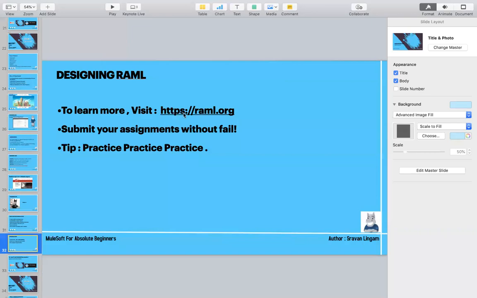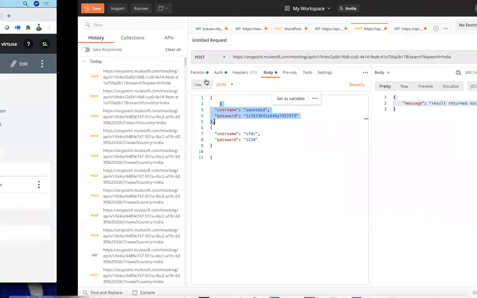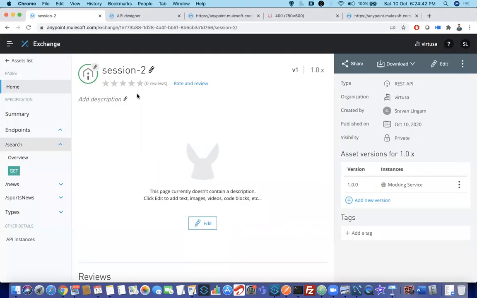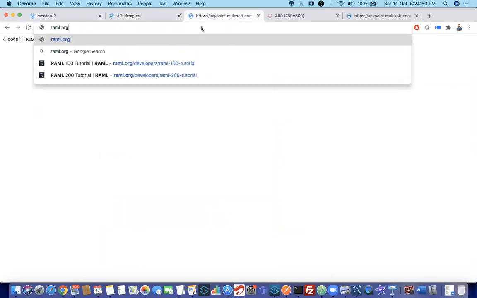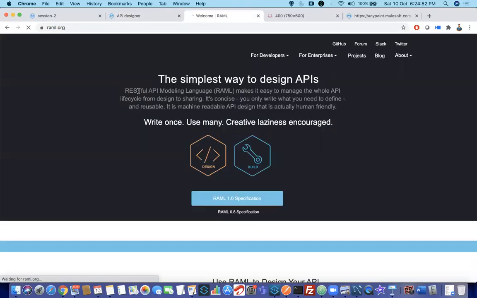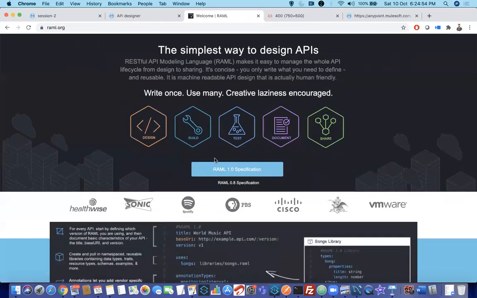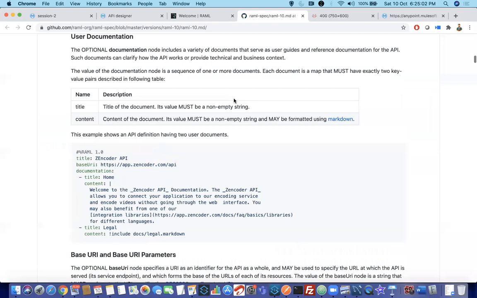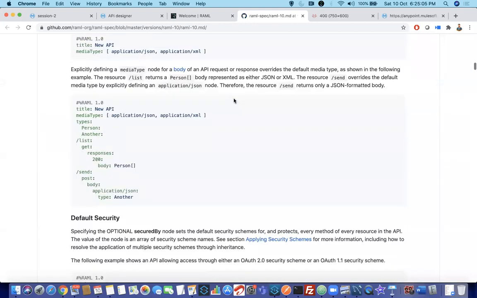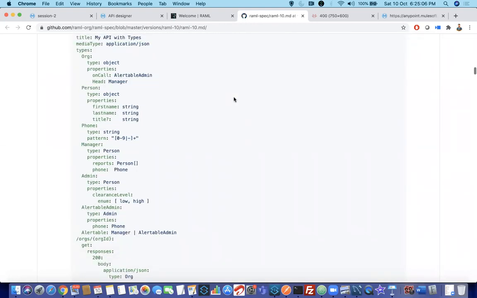To learn more, we have many features, but these are very good features. If you know these things, it is enough. But still you have fragments, types and all. If you want to learn, we have raml.org. I told you this is different from MuleSoft code. At raml.org, you have 0.8 and 1.0. Go to 1.0 and learn. It is just one single page. It is there in GitHub. You can find a number of examples. Any doubts you get, you can learn from here.